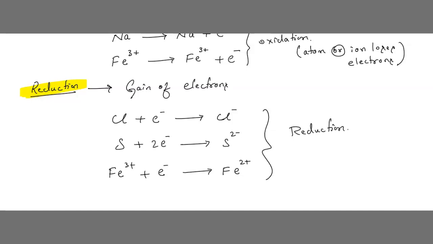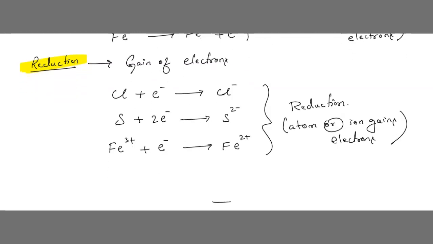Sir, how this is happening, all those things you need not go into detail, just remember gain of electrons and loss of electrons. Loss of electrons means oxidation, gain of electrons means reduction. Understood? But don't worry, it is not there in your exam. Understood, children? In reduction, what is happening? Atom or ion gains electrons. Got it? So it is called a reduction reaction.